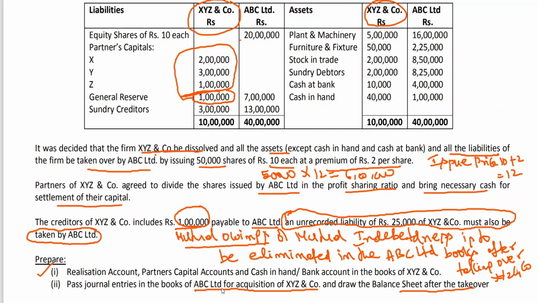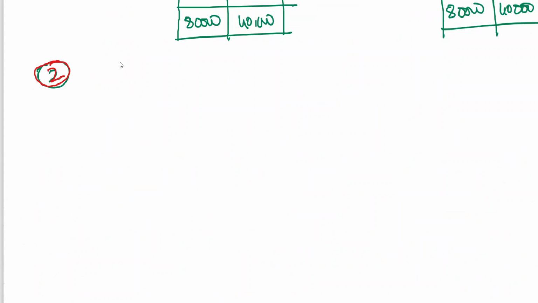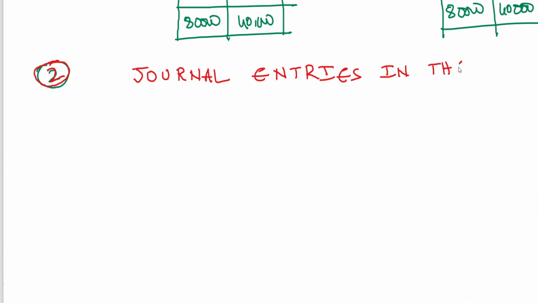Pass journal entries in the books of ABC Limited for acquisition. Okay, here I am writing. Journal entries in the books of ABC Limited.